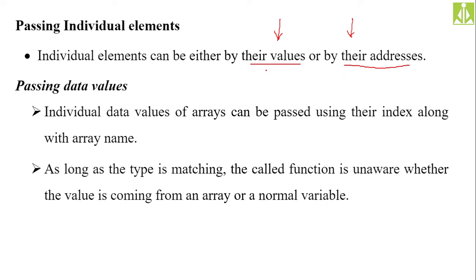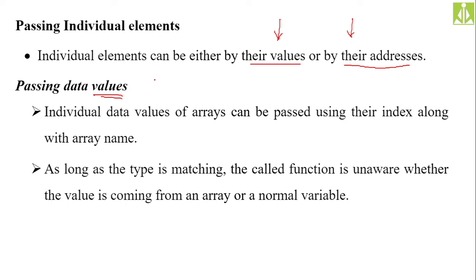So passing the data values. First we will see how we can pass the individual values from the array. Individual data values of arrays can be passed using their indexes along with the array name. We cannot pass them directly, simply by keeping their number or simply by using the array name. We have to use the combination of array as well as index. If you put the array followed by the respective element's index, then that particular element will be passed as a parameter to the function, as long as the type is matching.